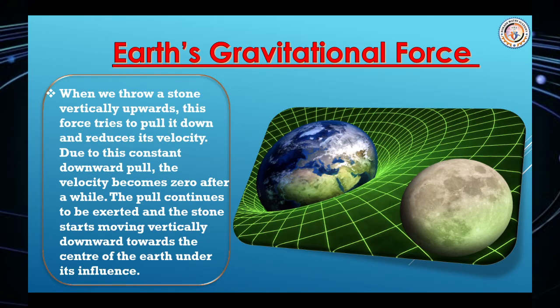When we throw a stone vertically upward, this force tries to pull it down and reduce its velocity. Due to this constant downward pull, the velocity becomes zero after a while. The pull continues to be exerted and the stone starts moving vertically downward towards the center of the earth under its influence.